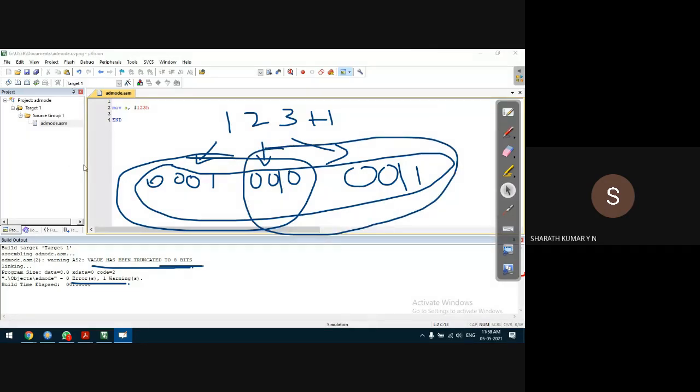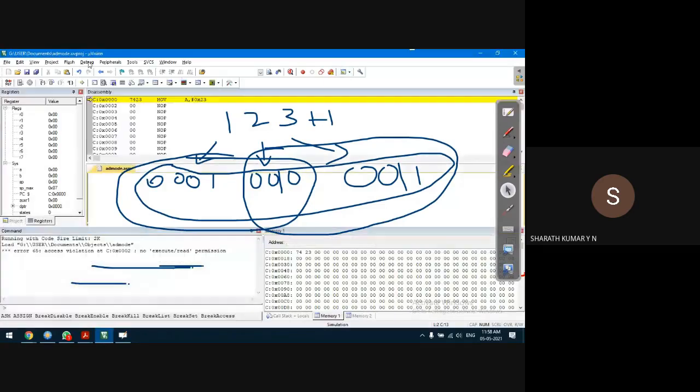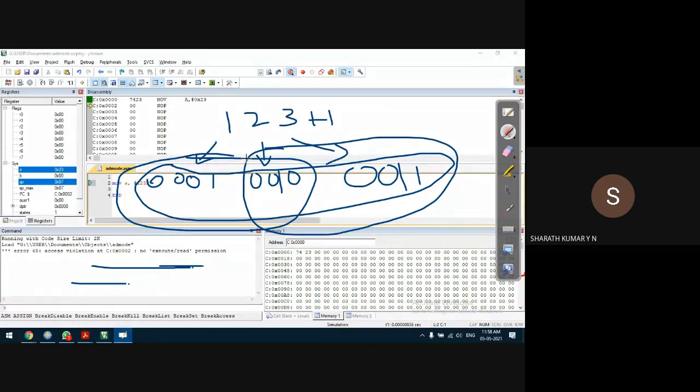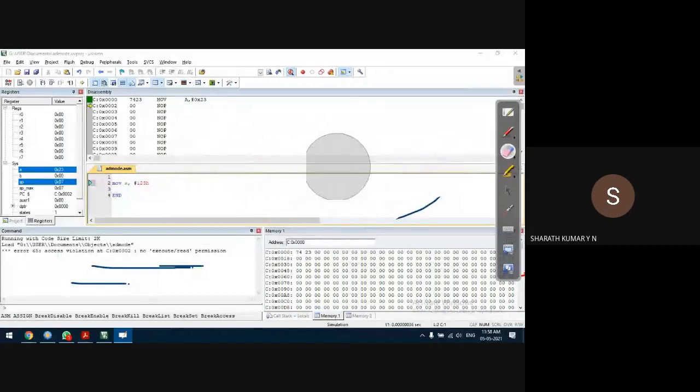Let us run the program. Debug start session and okay, and debug run. Okay, 23H. Guess which numbers it has taken? Yes, it has taken the lower byte. Lower 8 bit. It has ignored the upper 8 bit. That's all.